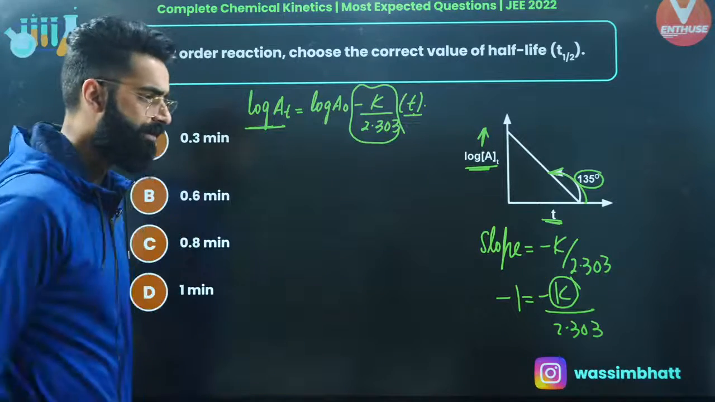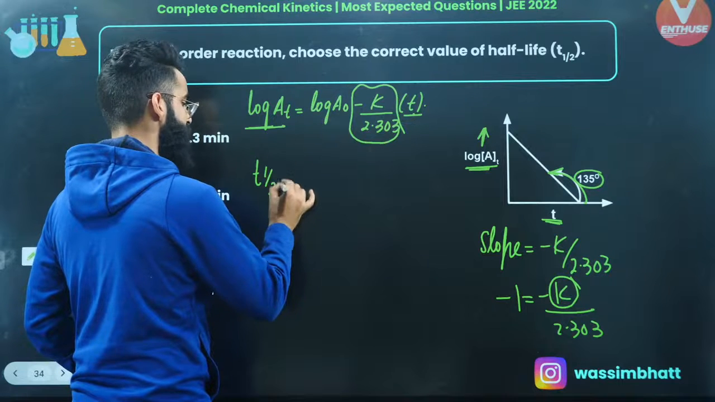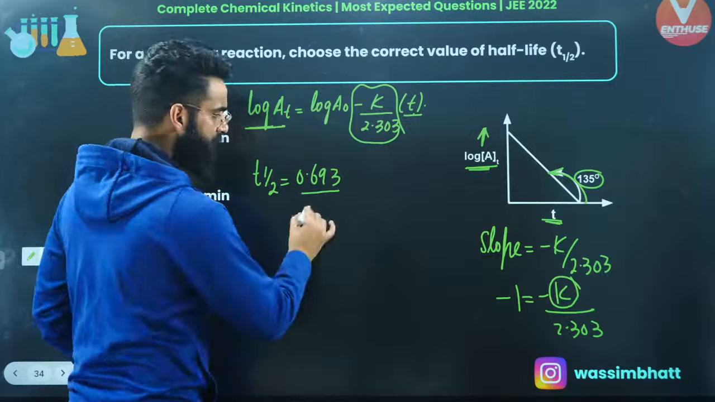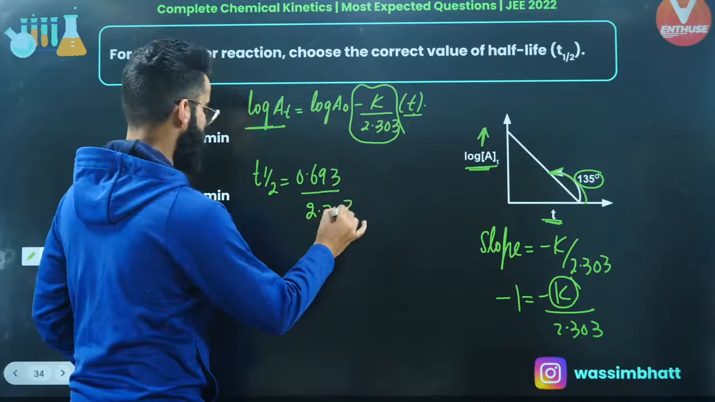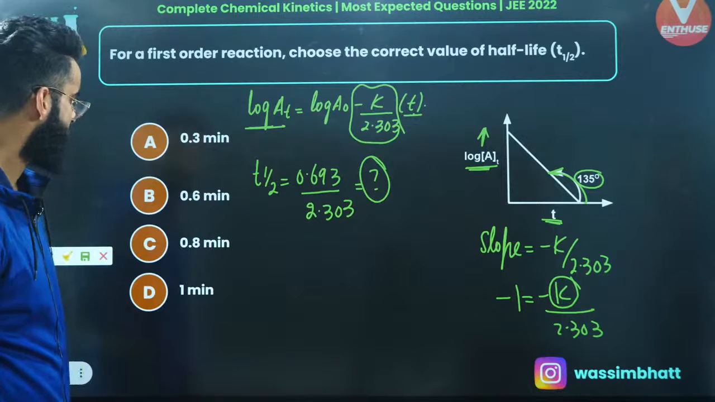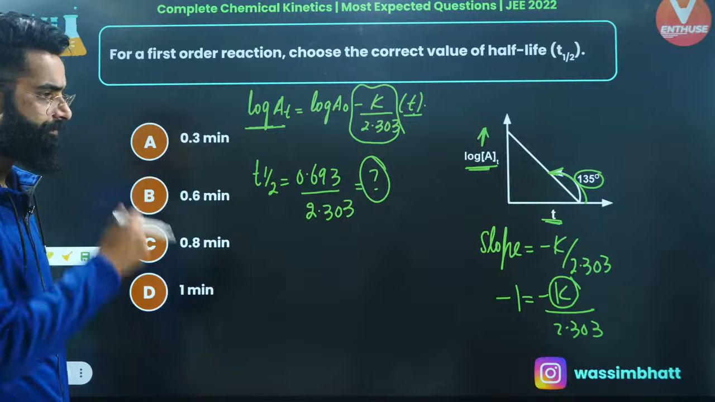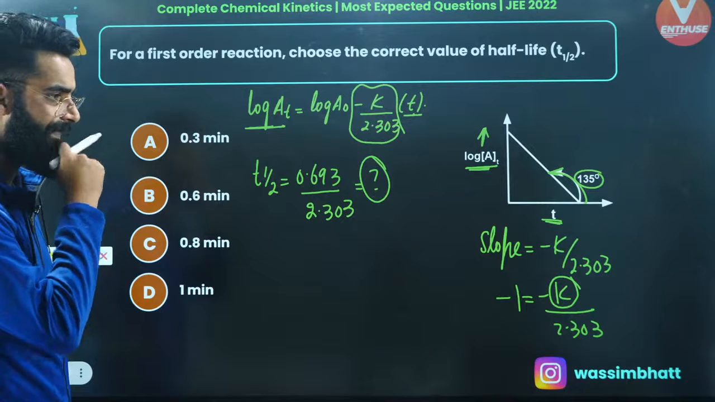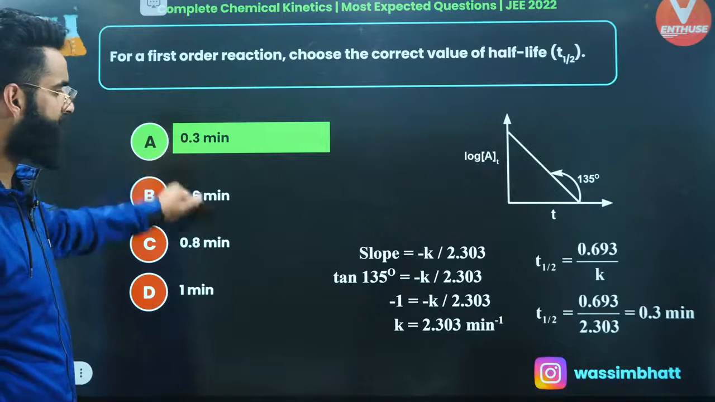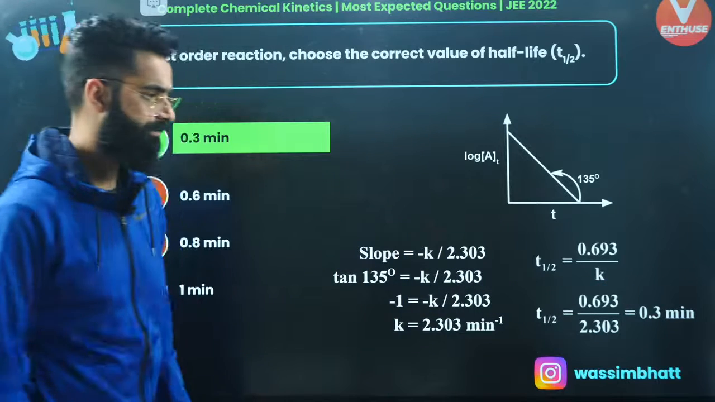If you got the value of k, you're supposed to calculate the half-life. And you know, the half-life for this first order reaction is equal to 0.693 divided by k, and k you got to know as 2.303, right? Just solve this, get the value over here. That's it. Perfect, my dear people. So the final answer of this question after solving, you'll be getting as 0.3 minutes. This divided by this is equal to 0.3 minutes, right?